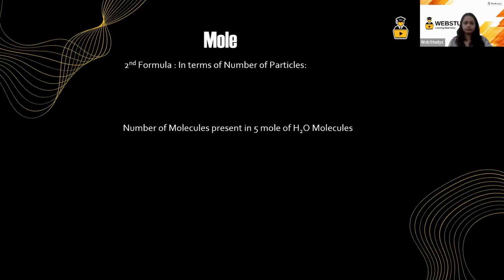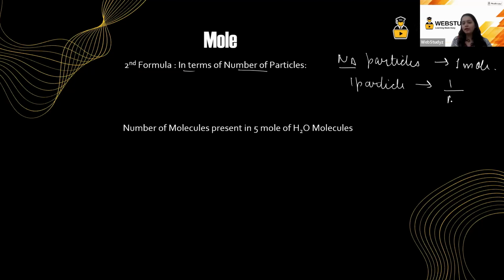Okay. Now, the second formula we have is in terms of particles. Students, you see that 6.023 into 10 raised to the power 23 particles constitute 1 mole. Yes. So 1 particle will constitute how many moles? 1 upon Avogadro number. Yes.